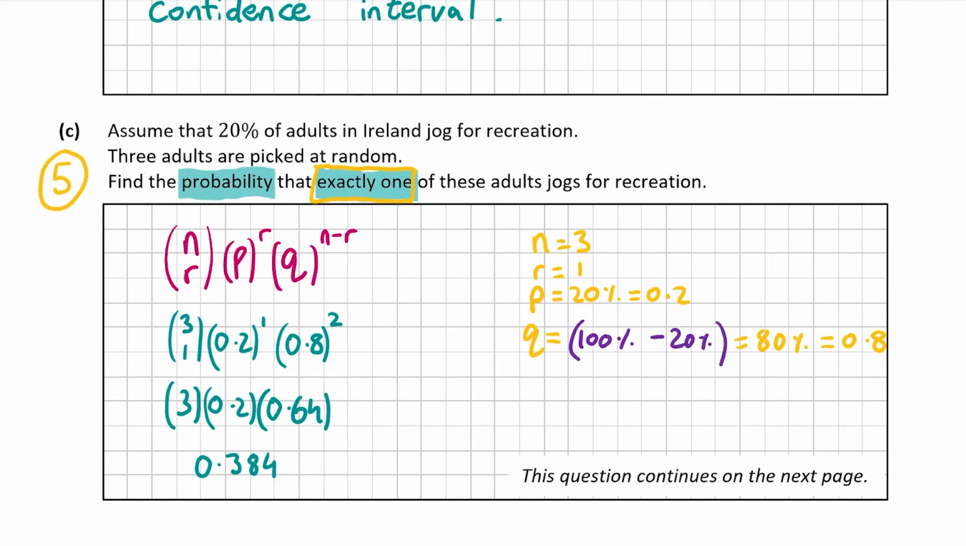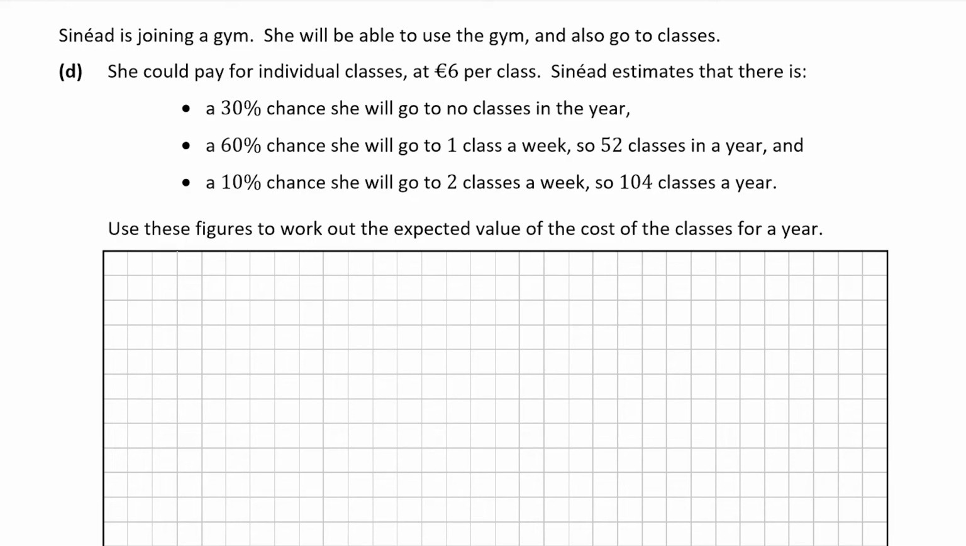Next, we'll have a look at part D, and part D tells us that Sinead is joining a gym and she will be able to use the gym and also go to classes. So she could pay for individual classes at €6 a class. There's a 30% chance she will go to no classes every year. There's a 60% chance she will go to one class a week, so that's 52 classes a year. And there's a 10% chance she will go to 2 classes a week, so that's 104 classes a year.